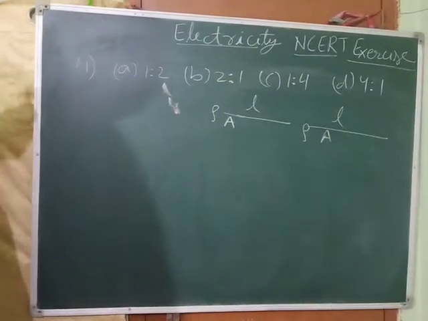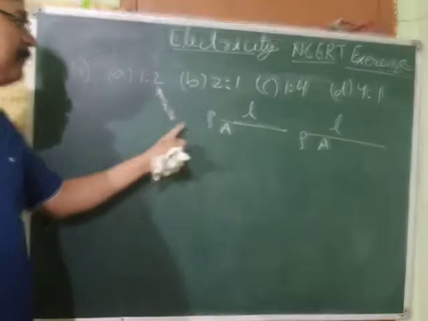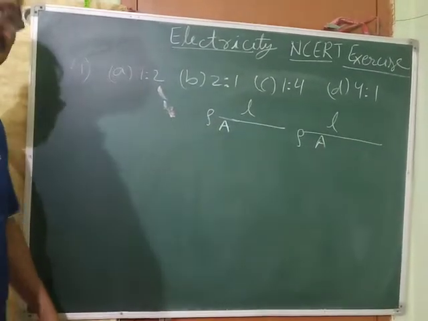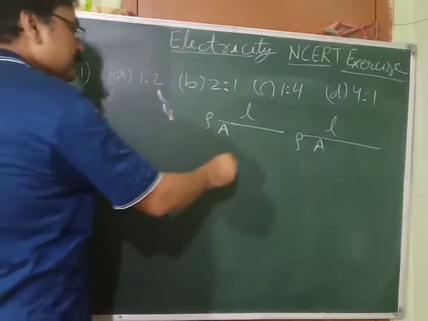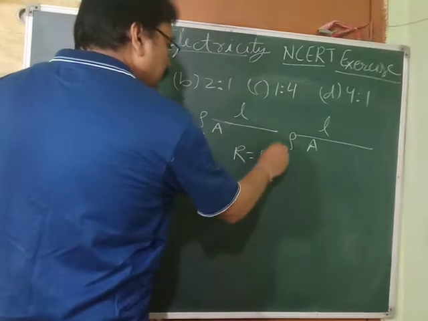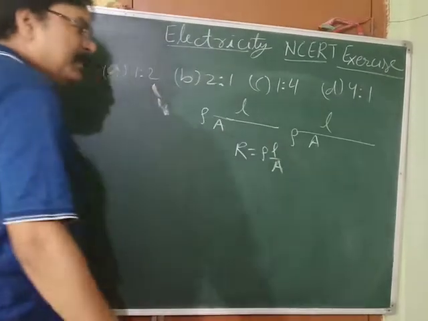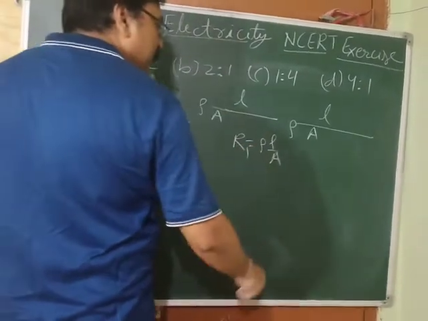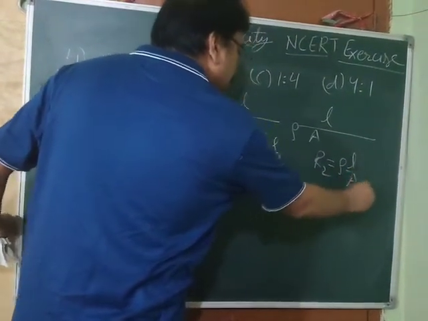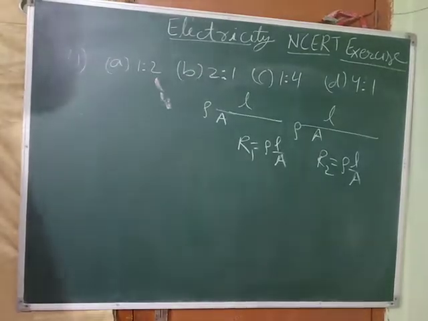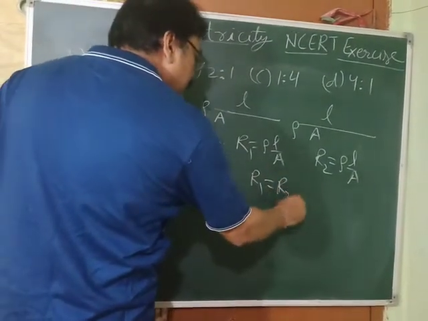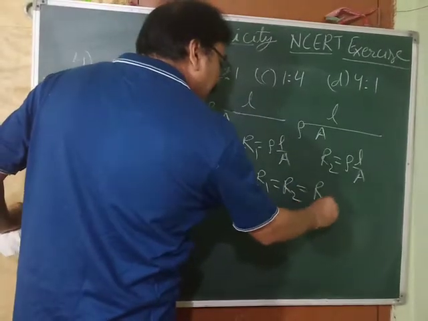When their length is the same, they are made of the same material, that is their resistivity is the same, and their area of cross section is also the same, so what about their resistance? If the resistance of the first is R1, that is rho into L by A. Let the resistance of the second be R2, which is equal to rho into L by A. We can say their resistance is the same, so R1 is equal to R2.